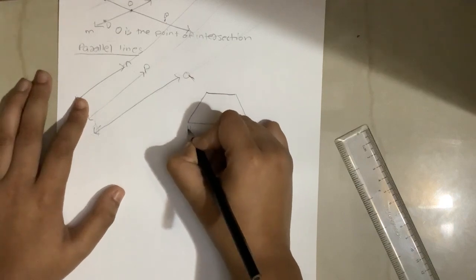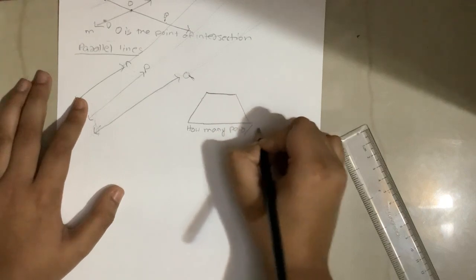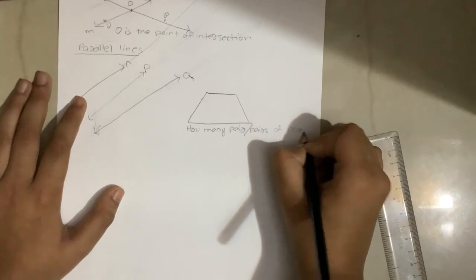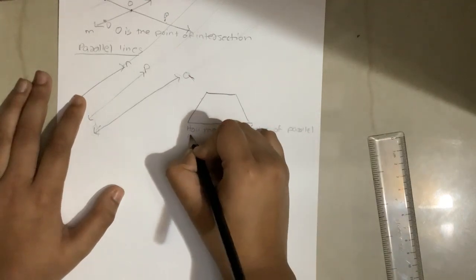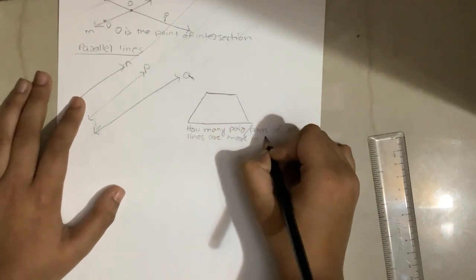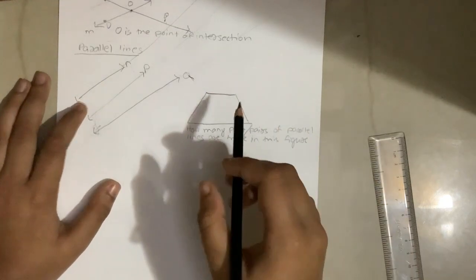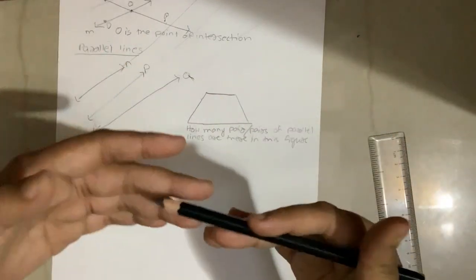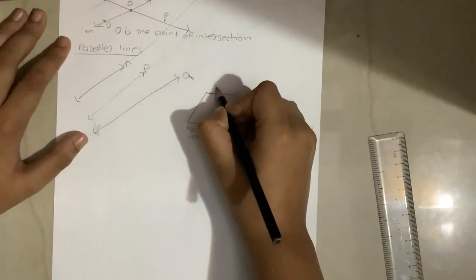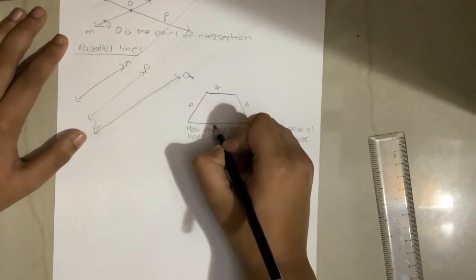The question is how many pair or pairs of parallel lines are there in this figure. Now, again, I will give you some time. You can pause the video to think and answer it. And yeah, I forgot to name the lines: Q, P, E, B.